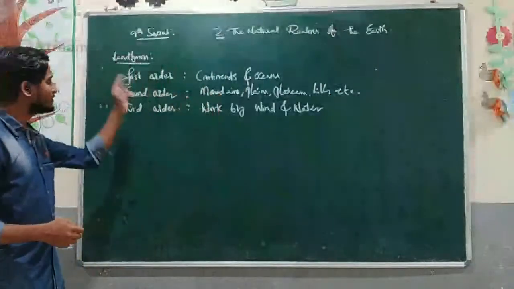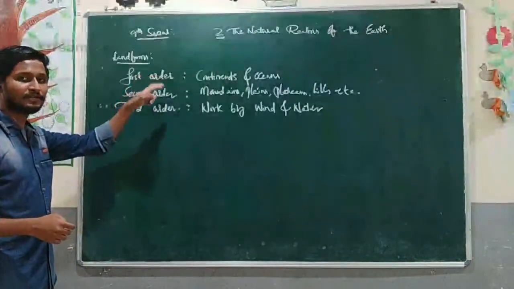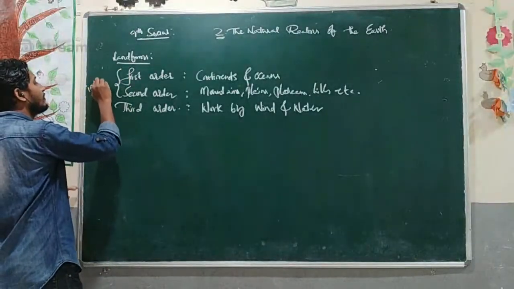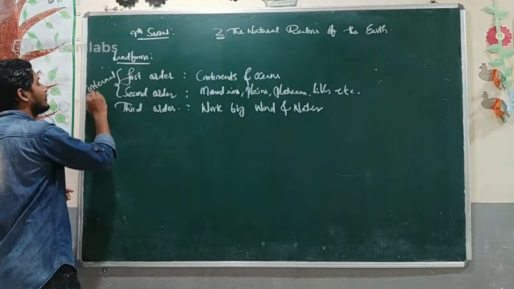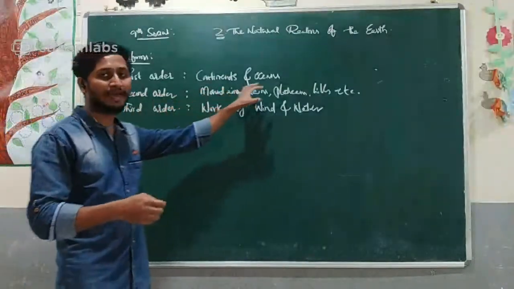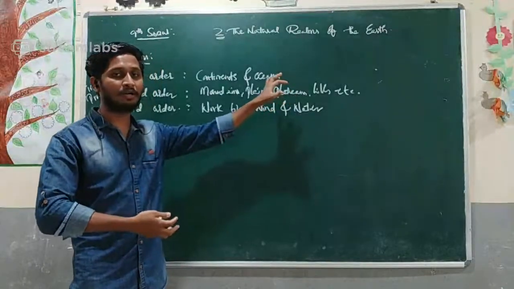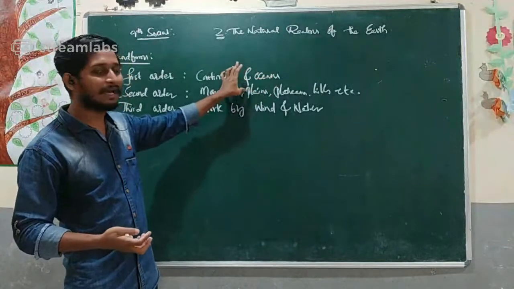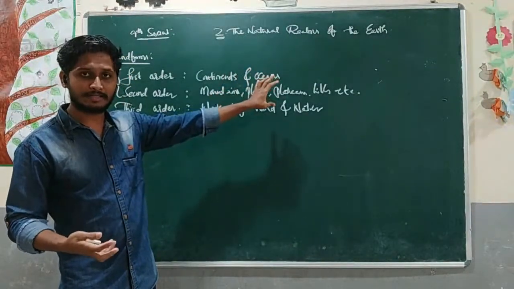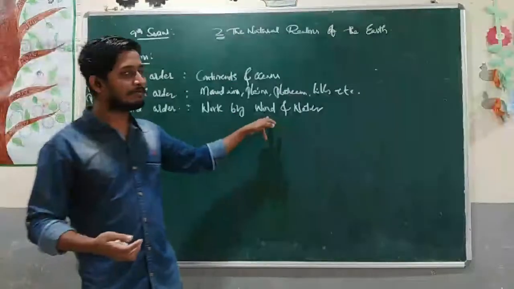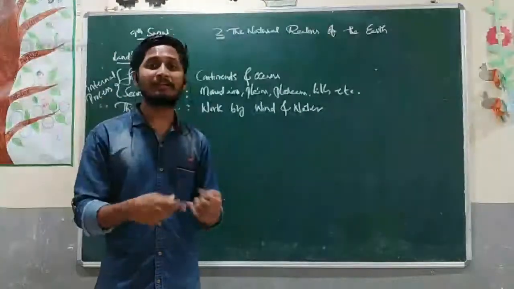The first two orders, first order and second order landforms, are completely shaped by the internal process. There are no external processes by any other mediators. Here the work done by wind and water is shaping the landforms.